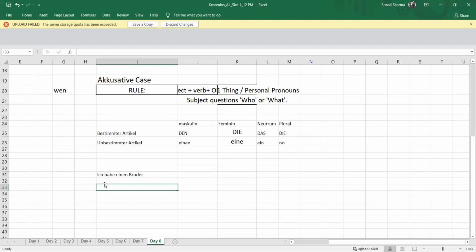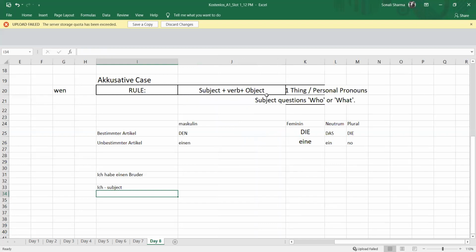Now if I just question here, this ich is the subject, right? Ich is the subject. If I look at the rule once again, subject plus verb plus object. So here ich is the subject and then comes the verb. The verb is haben. Haben I'm writing in the infinitive form. So ich habe is the conjugated one. Haben is to have, that means I have. And einen Bruder means a brother.